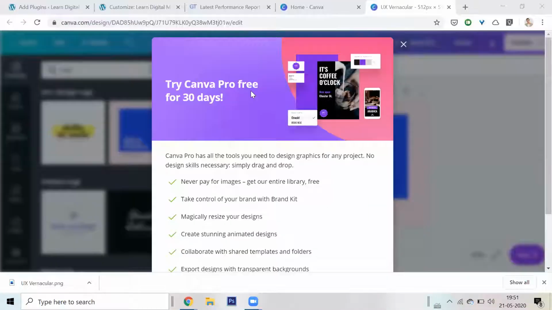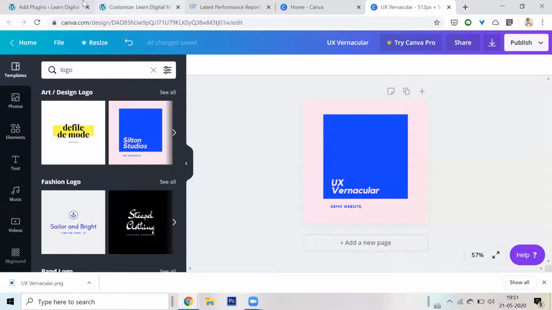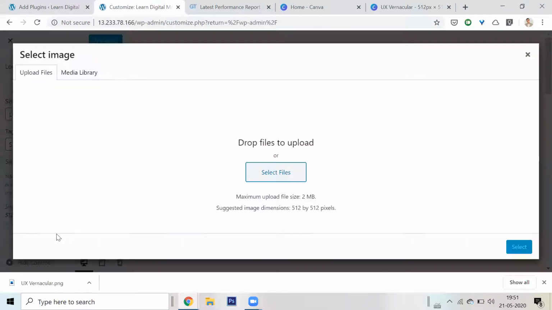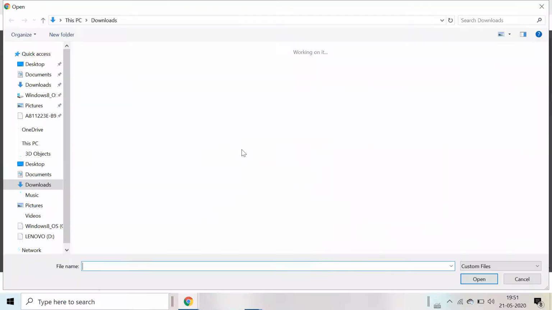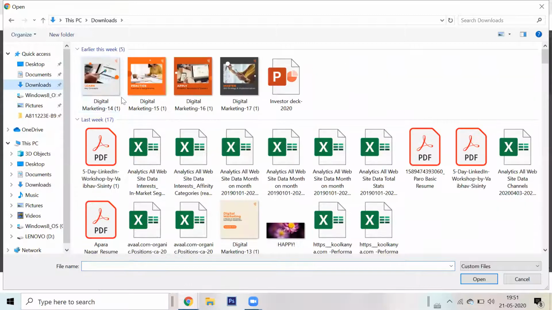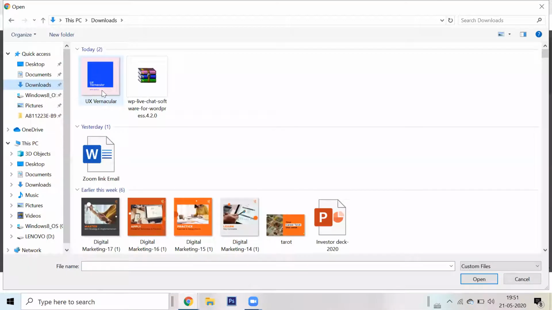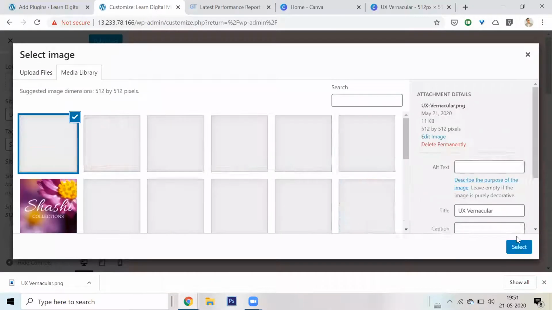Okay, sharing my screen. You can see. Awesome. So this is the downloaded UX Vernacular. I'll go on select icon from here. Which file do I need? The file is in my downloads. Okay, here it is. Okay, uploading file. Select.